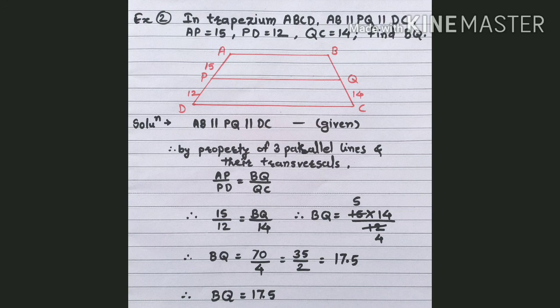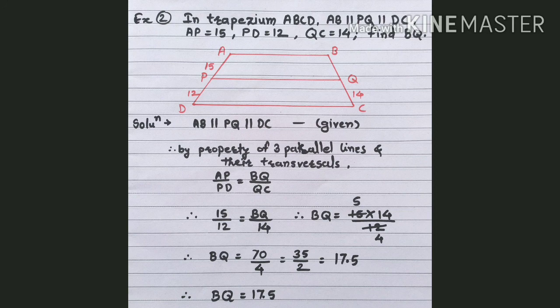Therefore by putting the given values, 15 divided by 12 is equal to BQ divided by 14. Now by taking the cross multiplication, we get BQ is equal to 15 into 14 divided by 12. Since 15 and 12 both are divisible by 3, on dividing by 3 we get 4 for 12 and 5 for 15.